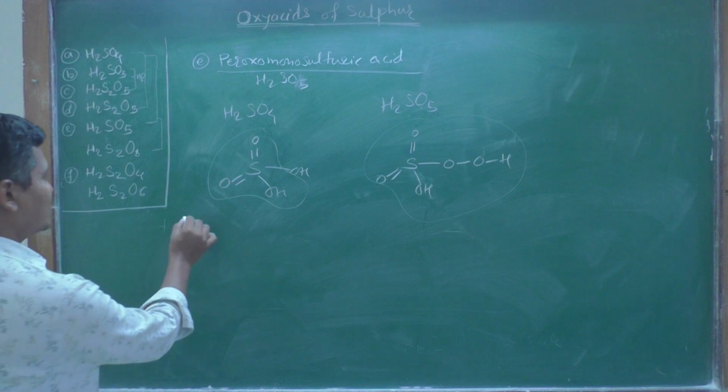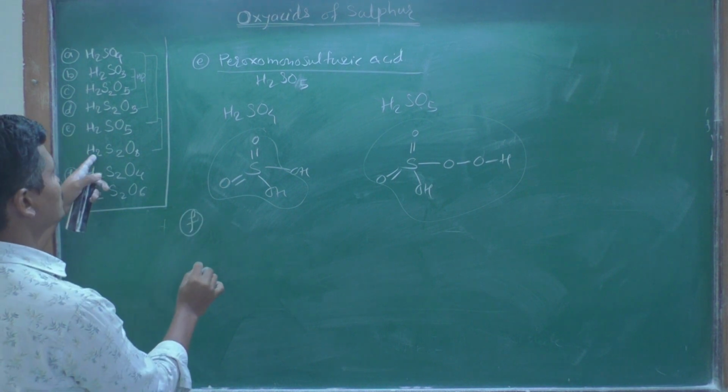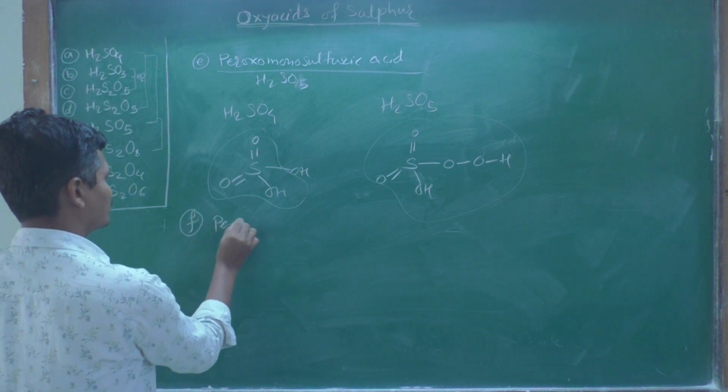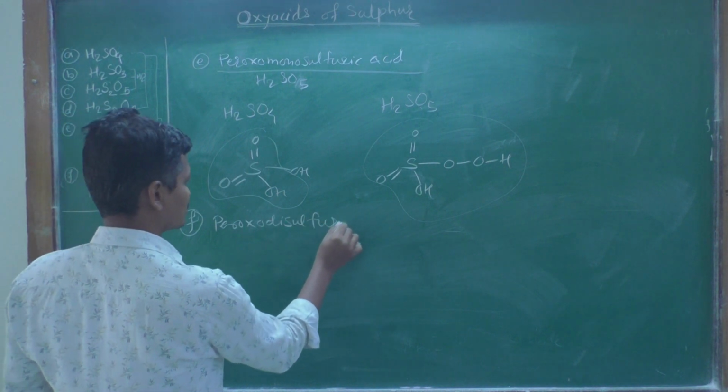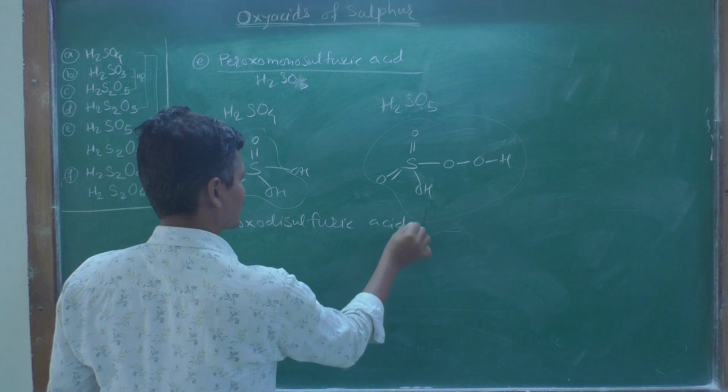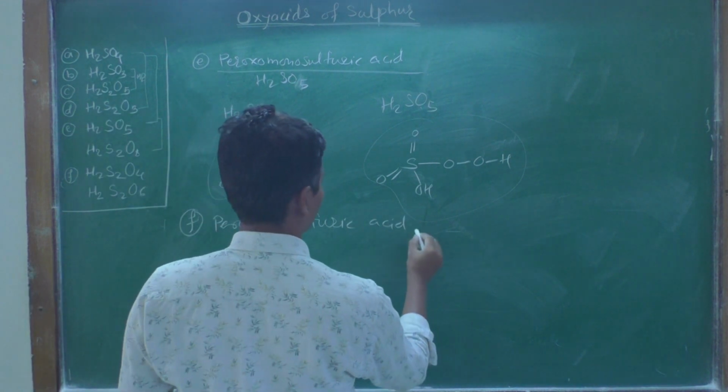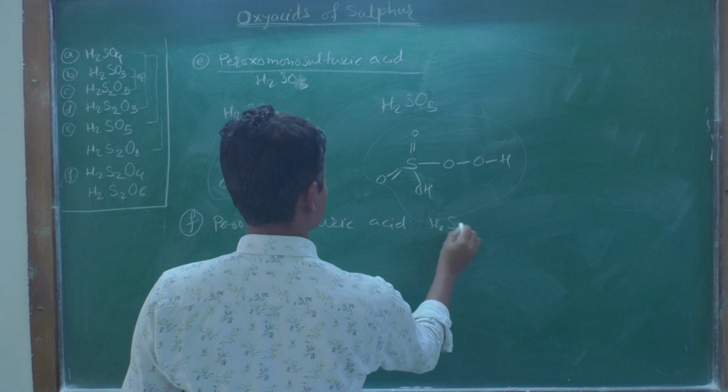And the next one is peroxodisulfuric acid. Okay, what is the formula? H2S2O8.